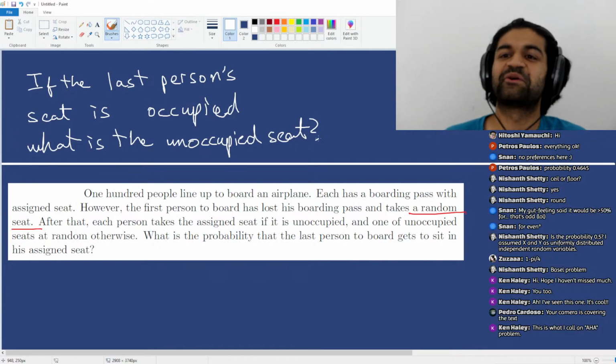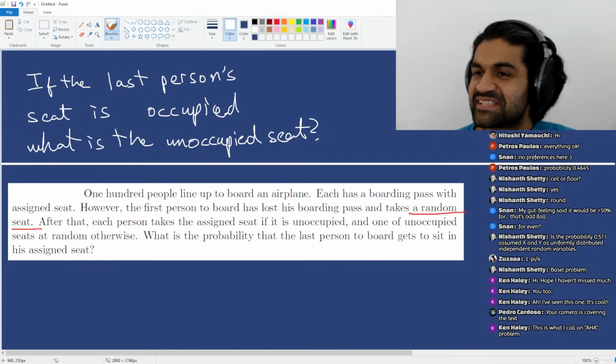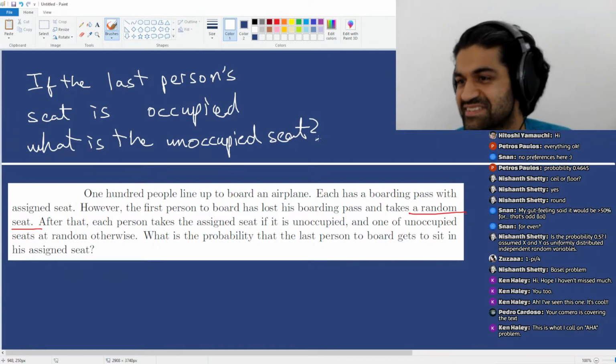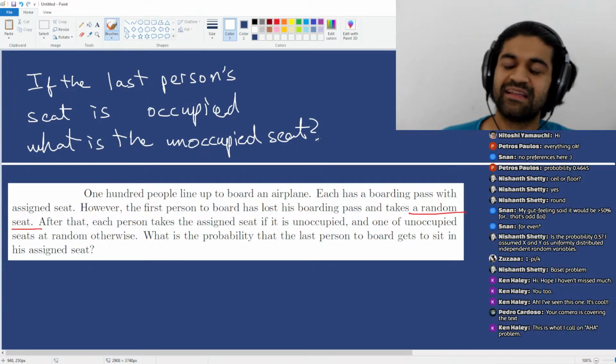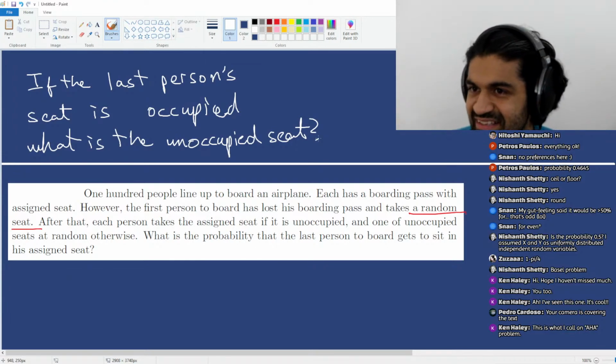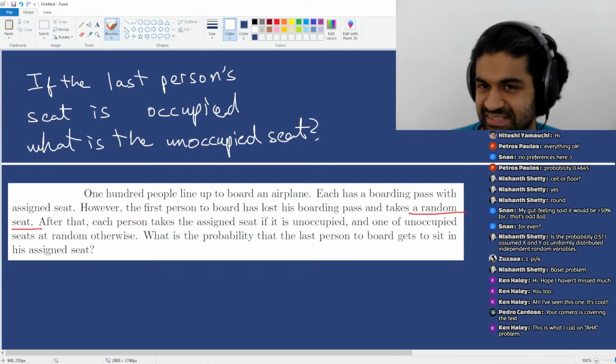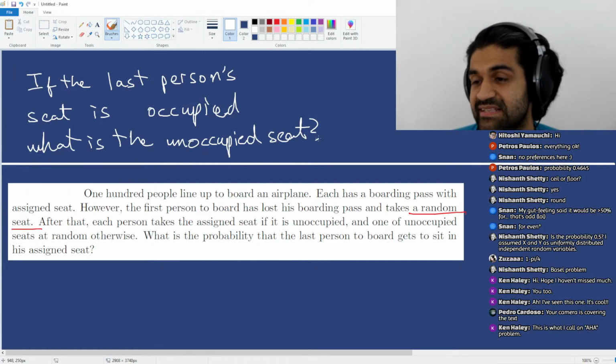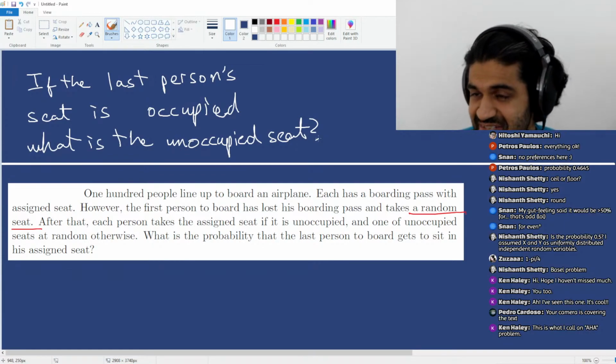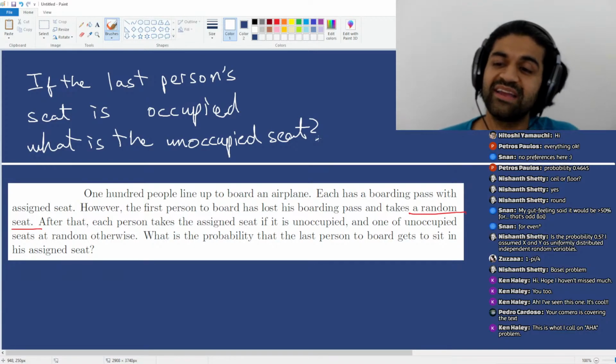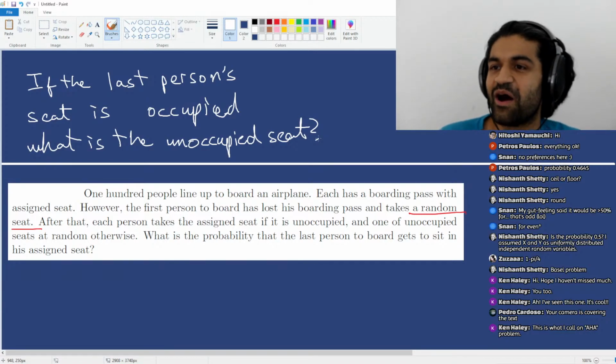This is my question to you. So this is my mega massive hint to you. Let's say the last person walks in and their seat is in fact occupied. What can you say about the unoccupied seat?